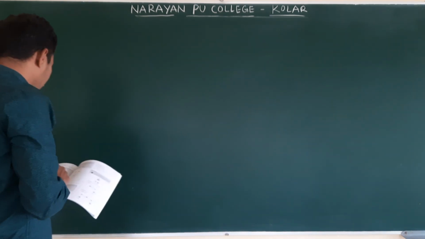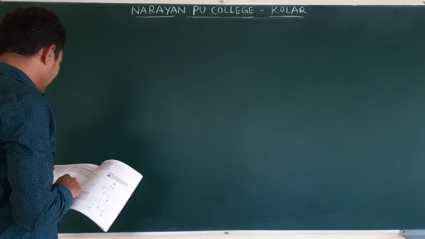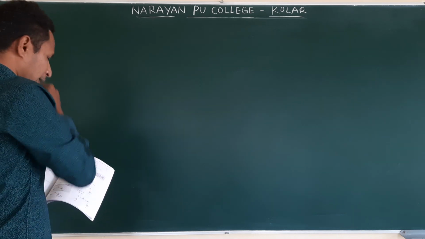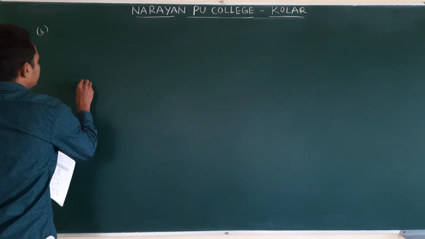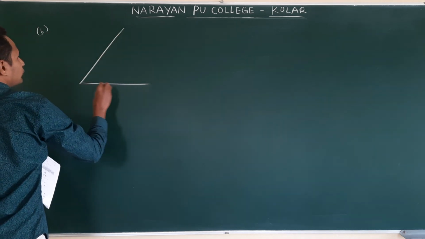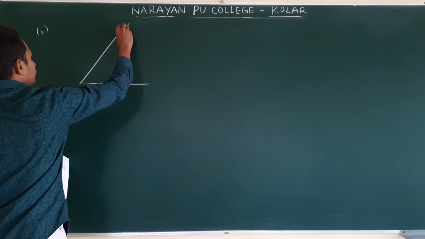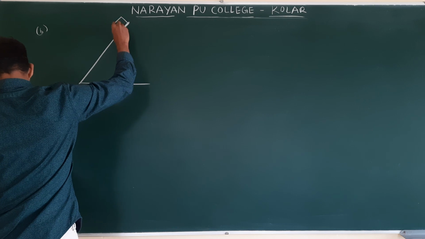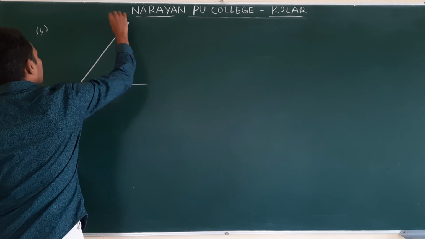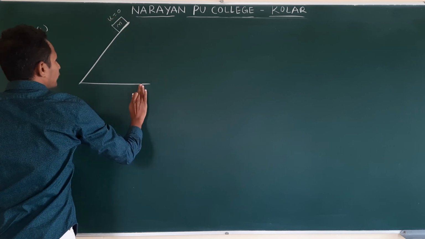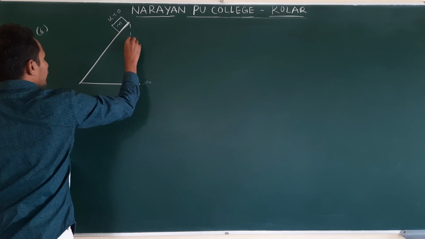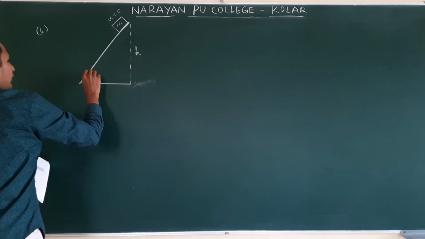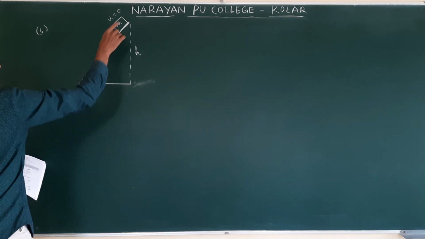A block is released on a smooth inclined plane of inclination theta. After how much time does it reach the bottom of the plane? This is mass m, initial velocity 0. They gave this height h. This we call the angle of inclination. This is the inclined plane.